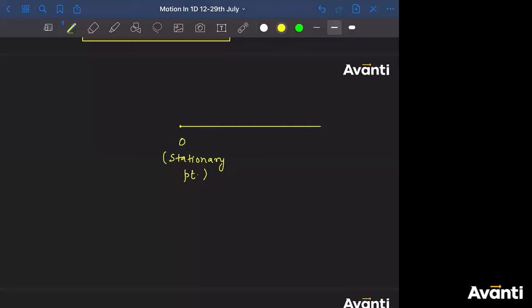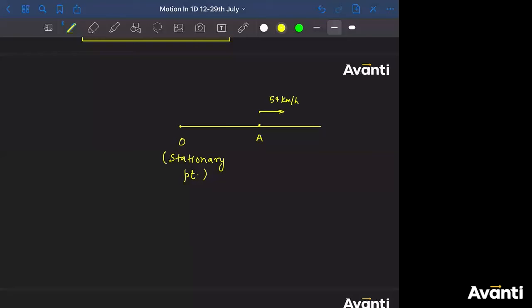If this is point A, a particle, which at an instant is moving in rightward direction, let me call the velocity of this particle at this instant, let's say 54 kilometer per hour.